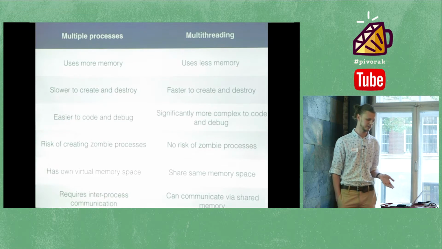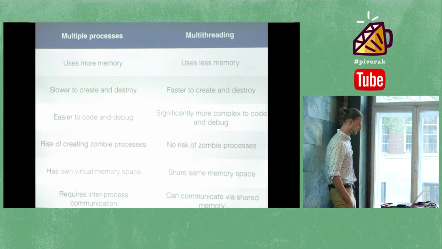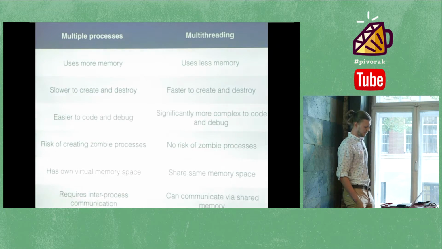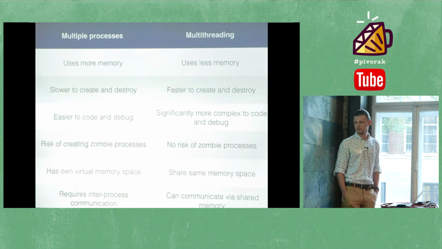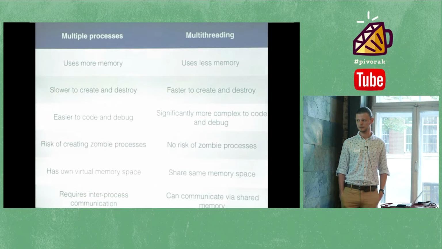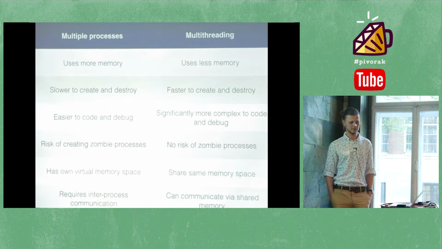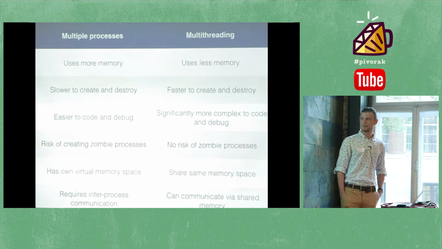There is obviously no such problem with threads, because if the process dies, it takes all the threads with it. Regarding memory, we already discussed that: a process has its own virtual memory space, while threads share the same memory space. And that's actually the topic of this talk.